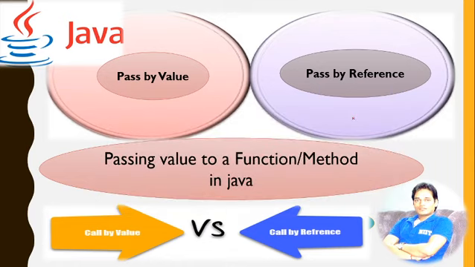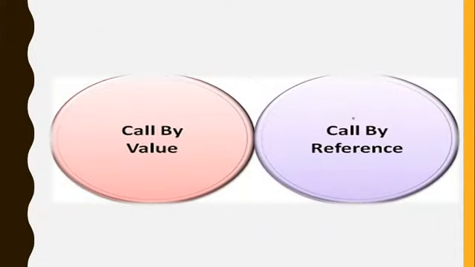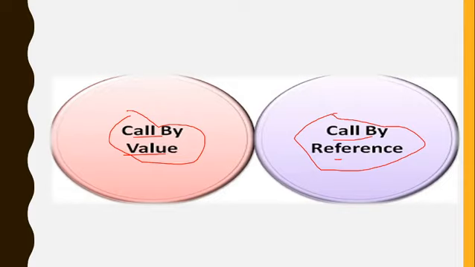Hello students, today I am going to discuss call by value and call by reference. These are the values passed to the parameters and this is the reference passed to the parameters. What is the difference between call by value and call by reference? That only I am going to explain today. Let's see.